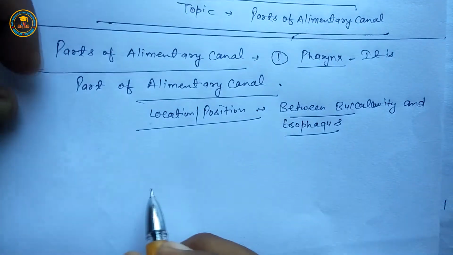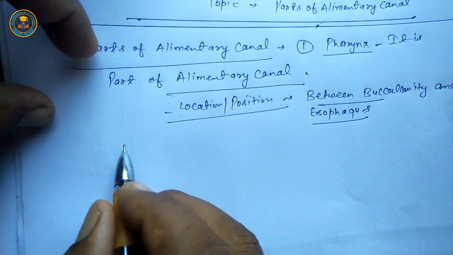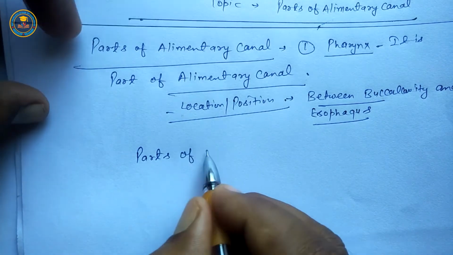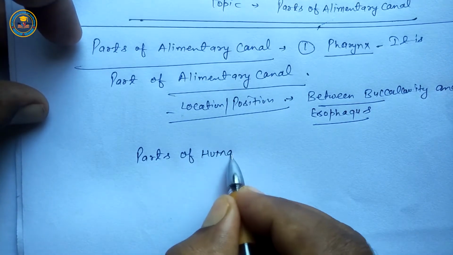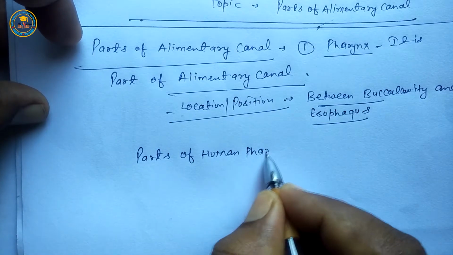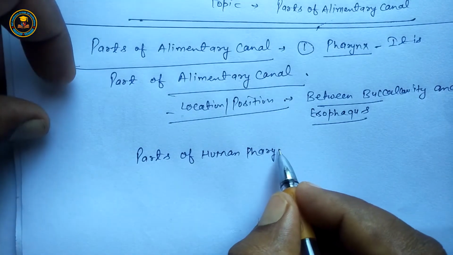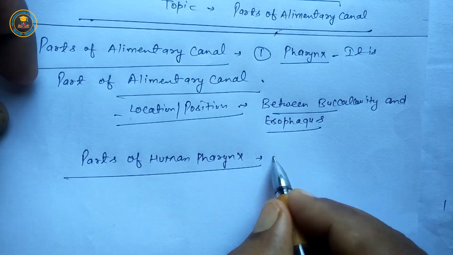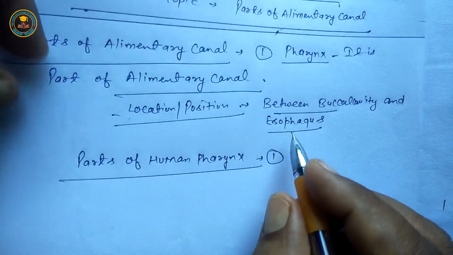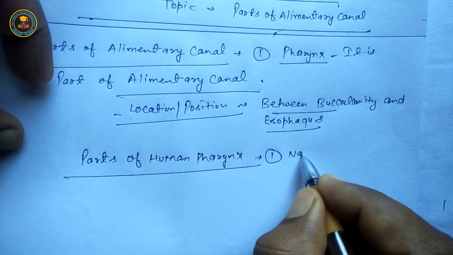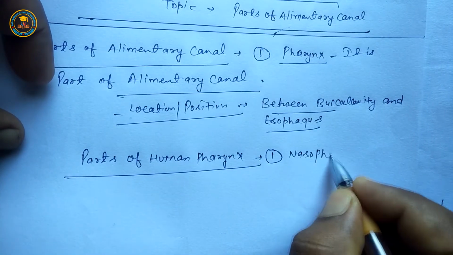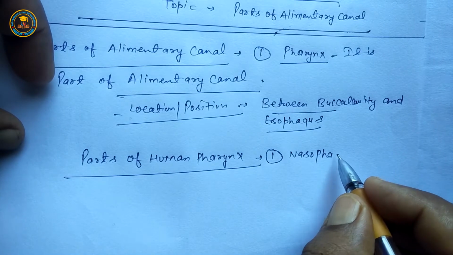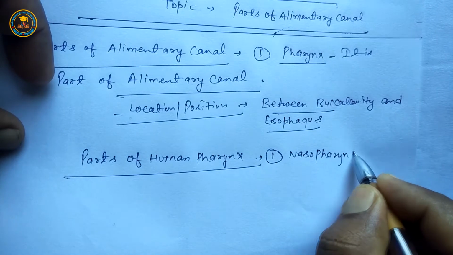Next are the parts of human pharynx. Mostly three parts. First is nasopharynx. It means the human nose sensory organs open in pharynx. It is called nasopharynx.